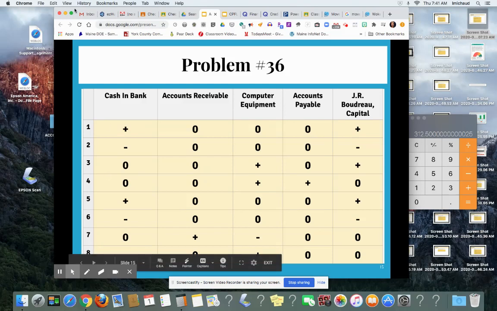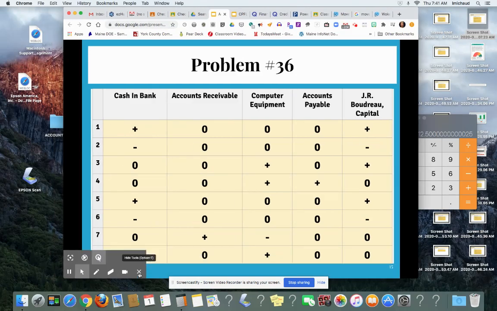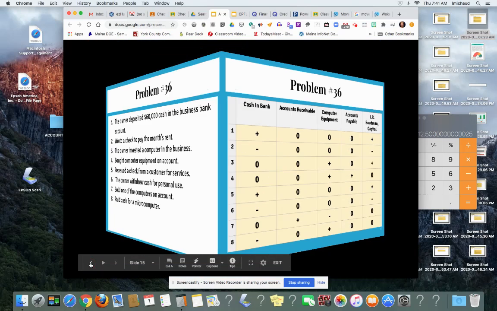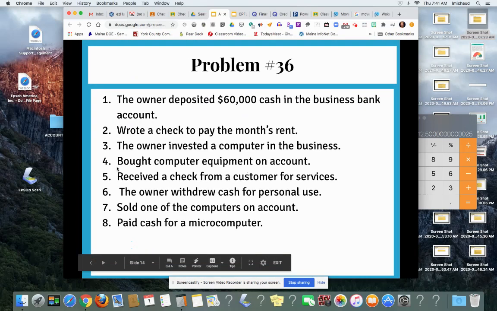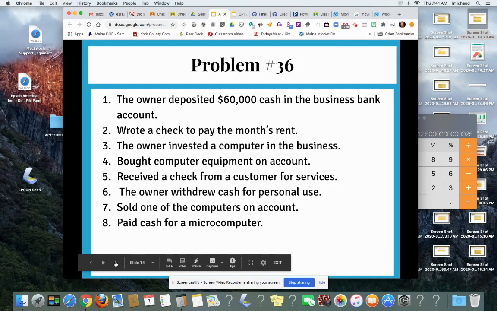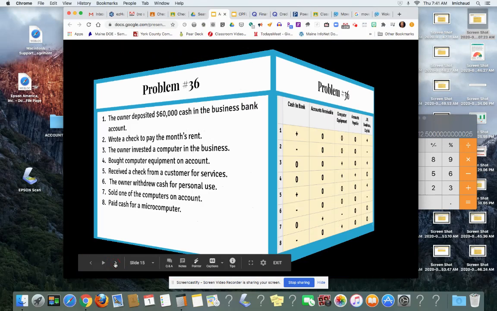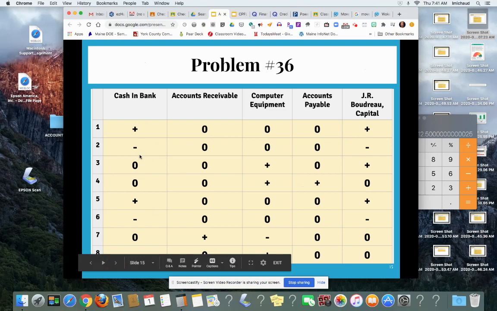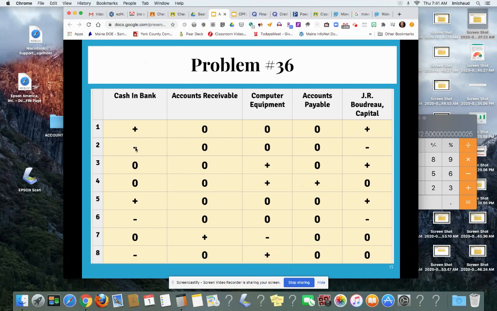Okay, good. Number 2, wrote a check to pay the month's rent. So remember, month's rent is an expense to the business, and then you have less cash than you did before. So moving here, cash in bank decreases, so you put a negative sign, but also expenses decrease the capital account as well.